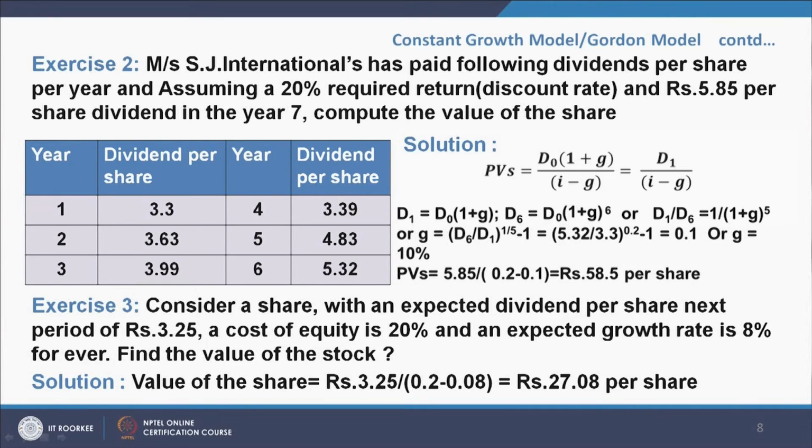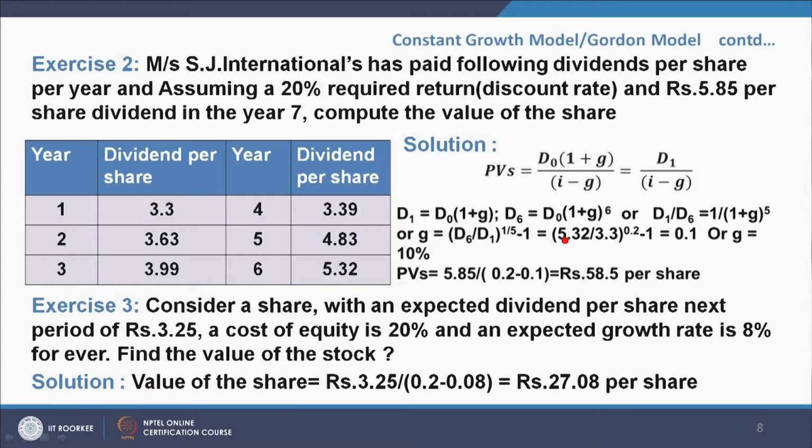Now, PV is equal to D0 (1 + g) divided by (i - g), which is D1 divided by (i - g). D1 is equal to D0 (1 + g) and D6 is equal to D0 (1 + g)^6, or D1 by D6 is equal to 1 divided by (1 + g)^5, or g is equal to (D6 divided by D1)^(1/5) minus 1.